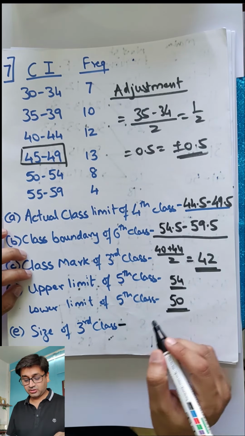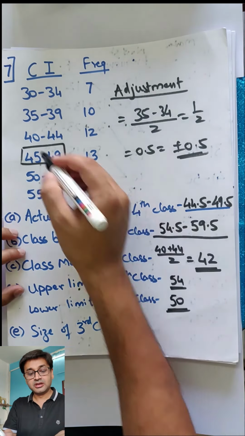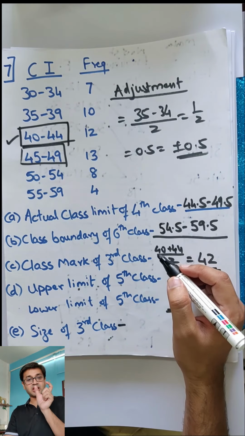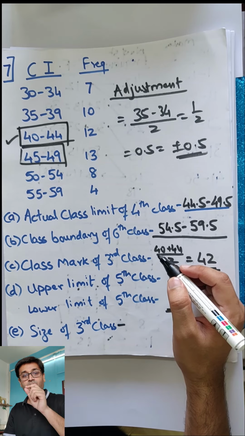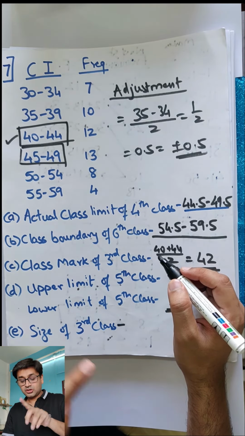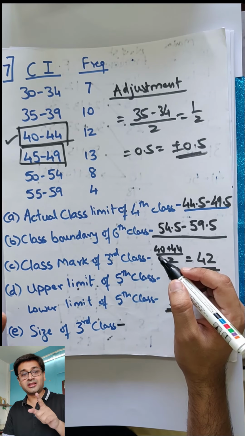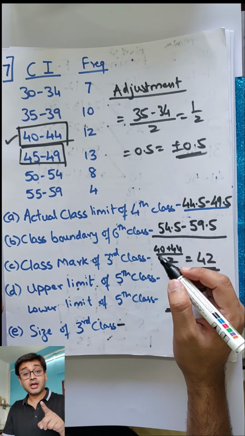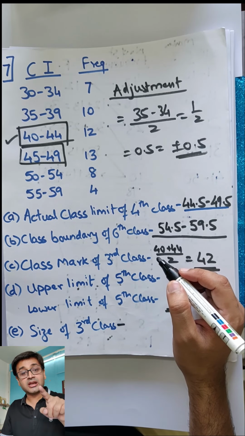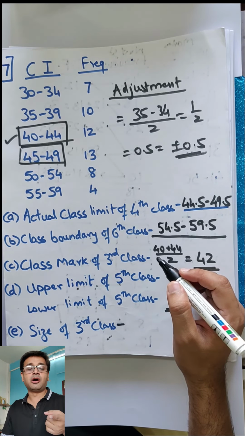And last one, size of the 3rd class, 1, 2, 3. This is your 3rd class. So what is the size of this class? Size means how big is the class. So 40 to 44. So 41, 42, 43, 44. 4. So you should write it as 4. But if you write that, you will get it wrong. Why? Because you have not considered the actual classes. Actual classes will tell you the boundaries.